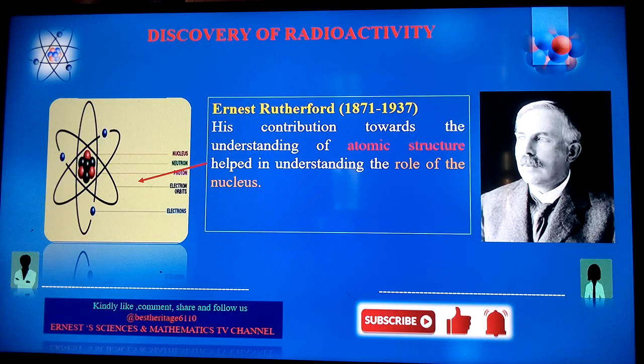Now, one of the unique discoveries that is credited to Ernest Rutherford is the discovery of alpha and beta particles, whereby he described alpha particles as the helium nucleus and, of course, set some of the laws which are going to be applied in radioactivity, especially on the concept of radioactive decay that we're going to come across in our various discussions. Now, Ernest Rutherford, together with other scientists, especially Henry Becquerel and Maria Curie, as we said, laid a foundation on which the concept of radioactivity was and is being described. And this is going to assist us, of course, to understand the various topics that we're going to learn, especially on quantification of various aspects of this specific radioactive phenomenon.